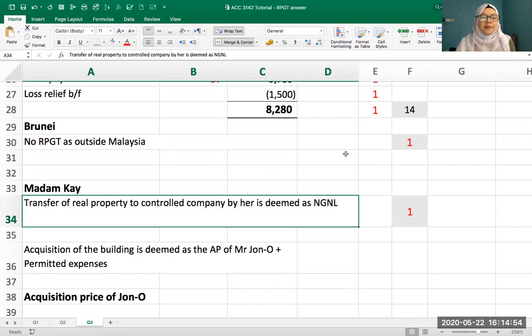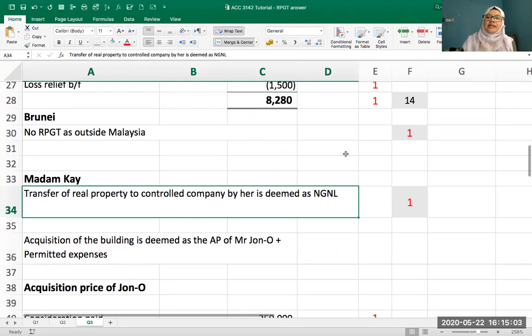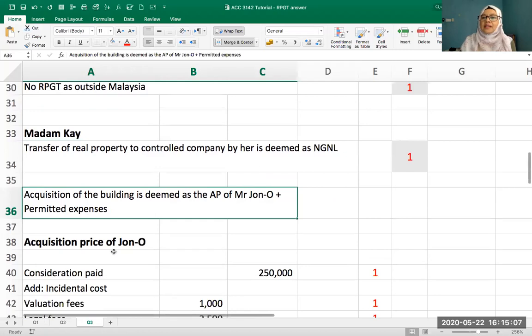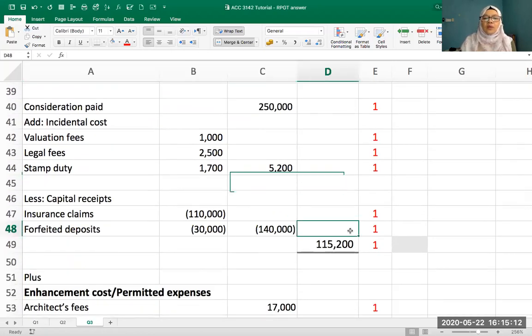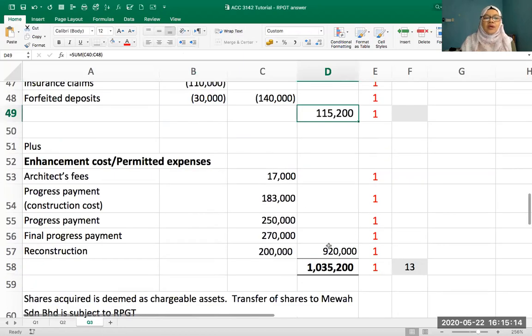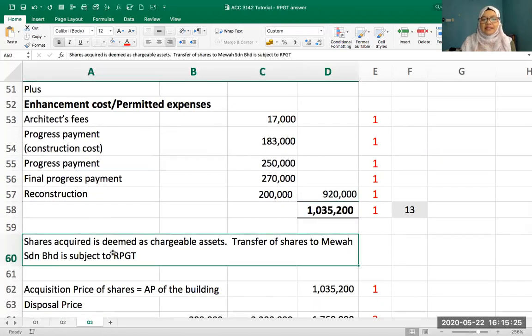Okay. Madam K, transfer of real property to a controlled company by her is deemed no gain, no loss. Right? But then you have to know what is the AP of the property. The AP of the property just now is the AP of Mr. John O plus permitted expenses, and that you have computed to be 115,200. And then you have the permitted expenses of 920. So you should get the acquisition price plus PE for Madam K as 103,500.